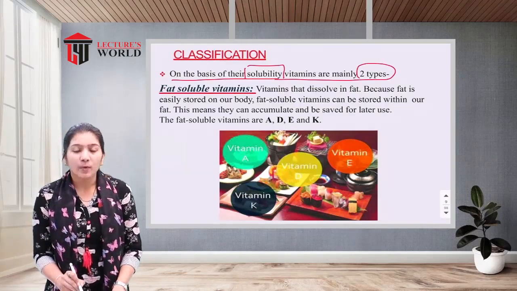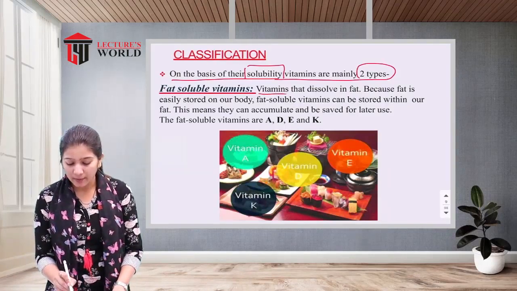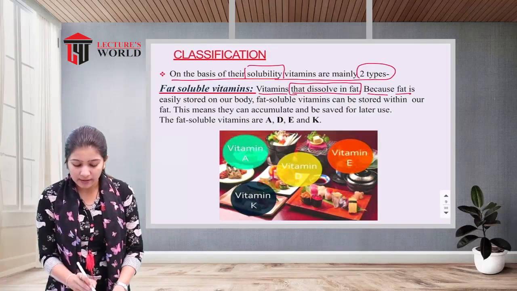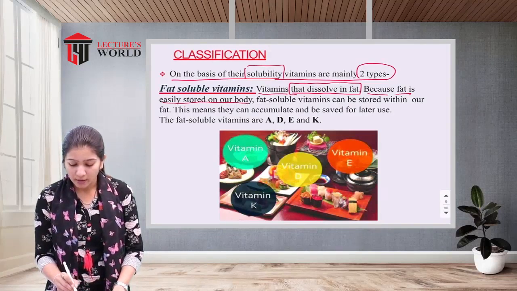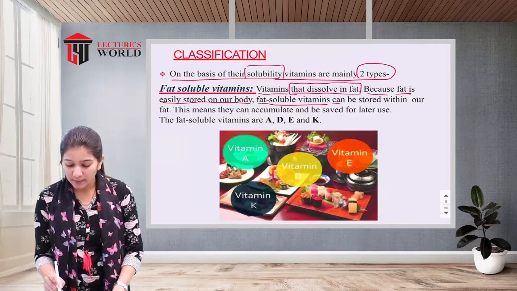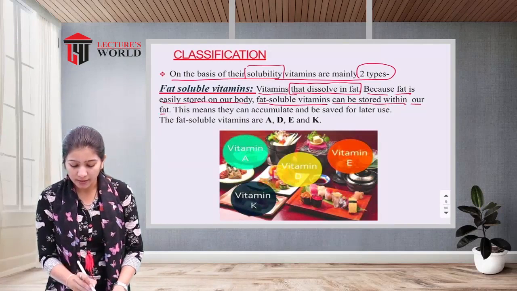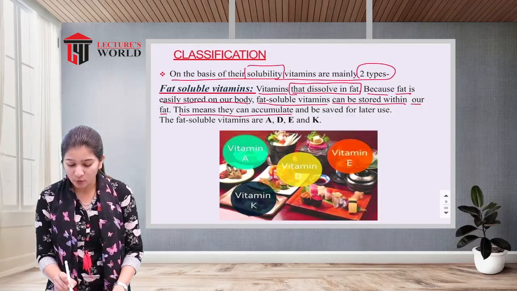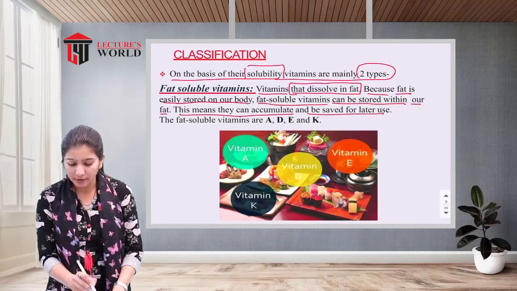Fat soluble vitamins are the vitamins that dissolve in the fat. Because fat is easily stored in our body, fat soluble vitamins can be stored within our fat. This means they can accumulate and can be saved for later use.